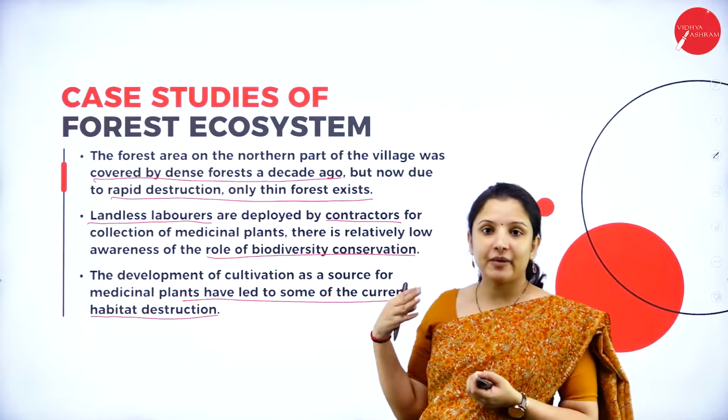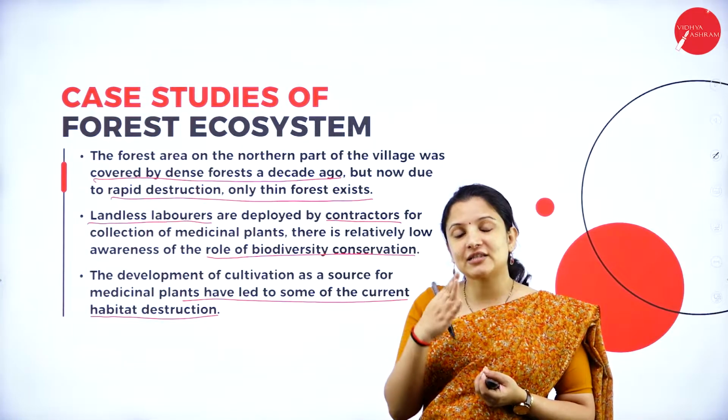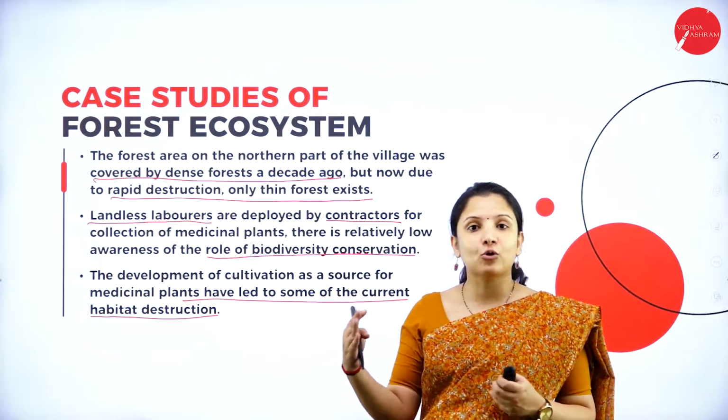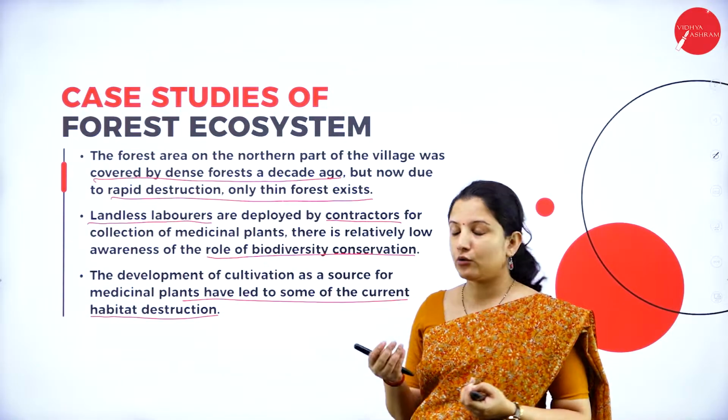This developmental practice wherein they started cutting down and clearing the forest, using that land to completely grow medicinal plants, so that the contractors could get enough amount of money.